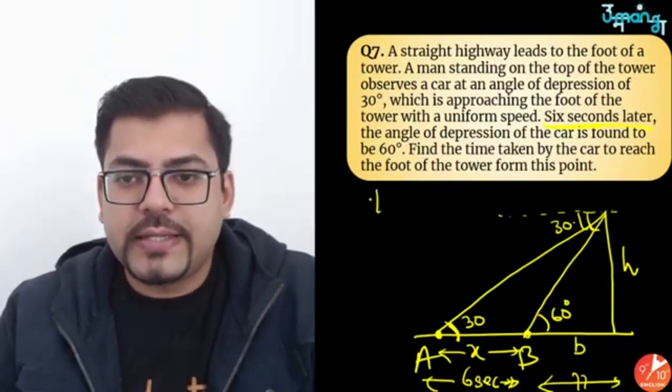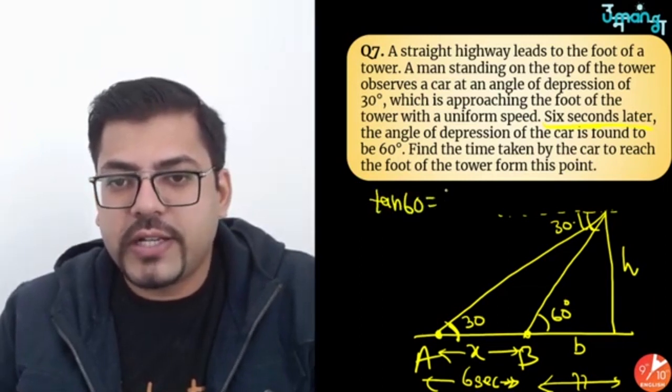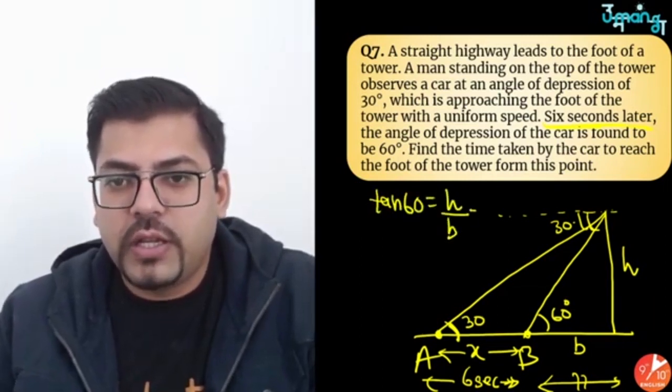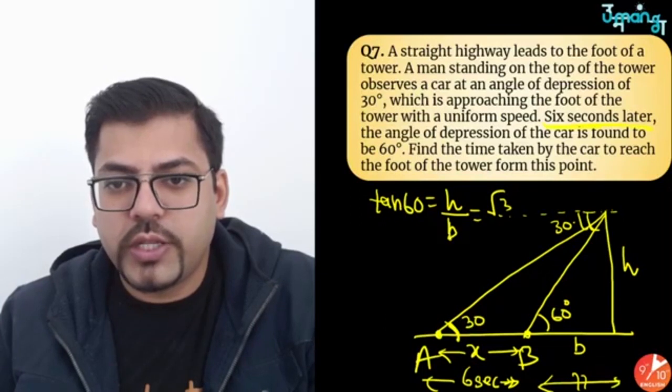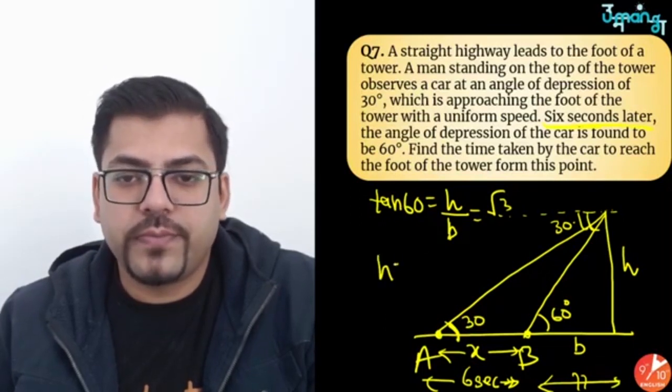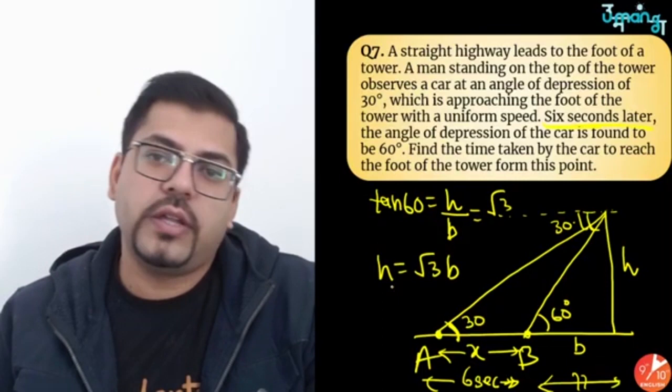First of all, I'll apply tan 60. So tan 60, that is perpendicular by base, h by b, equals root 3. So needless to say, h equals root 3 b.